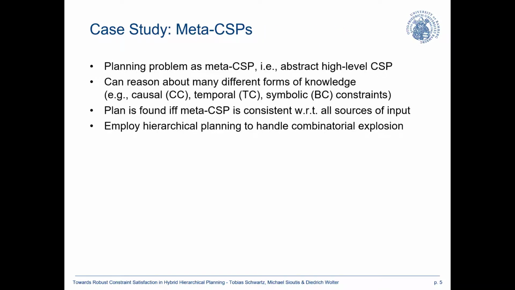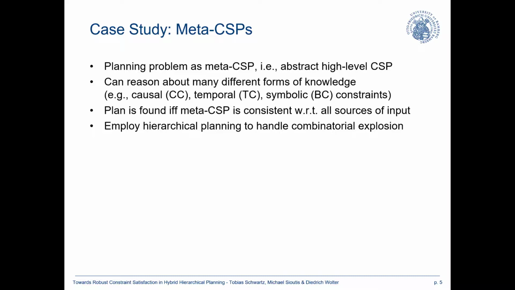What we now briefly touch on is a little case study that we're interested in, and that is modeling the whole planning problem as a CSP, or more concretely as a Meta-CSP. And I won't go into the details here now really, but the key idea is that we can, in a Meta-CSP, model different forms of knowledge in form of different sets of constraints such as temporal, causal, symbolic, spatial, so even qualitative constraints from infinite domains we can model within this constraint network.